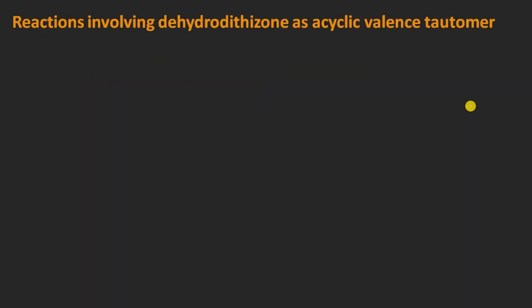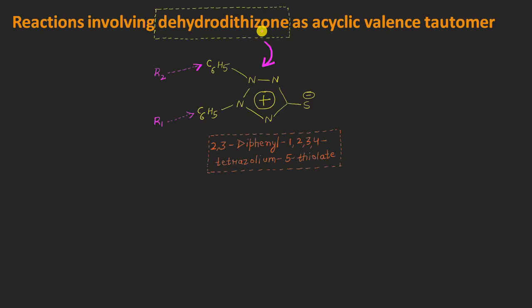And after that, let us now talk about the reactions involving dihydrodithiazone as the cyclic valence tautomer, right? So once again, the dihydrodithiazone is what? It is our 1, 2, 3, 4 tetrazolium 5 thiolate mesoionic molecule, in which the R1 and the R2 groups are what? These are the phenyl ring systems, right? So we will be calling this particular molecule the dihydrodithiazone, right?